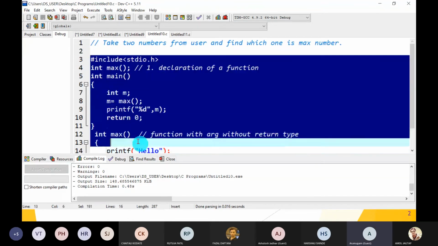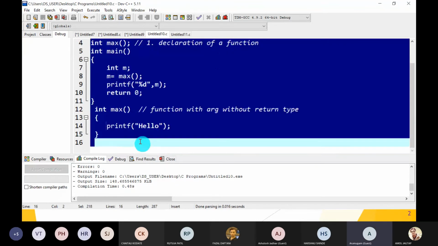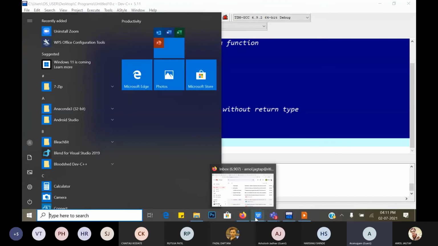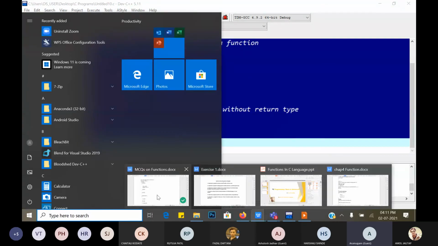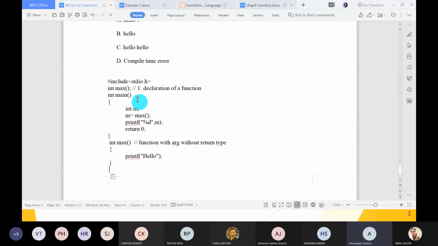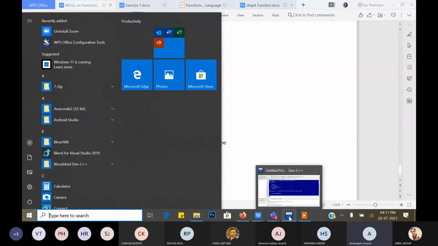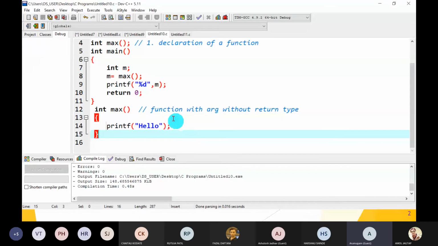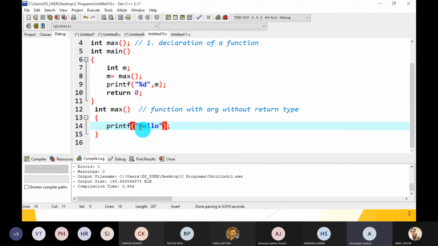Sir, the function of printf is only displaying the statement, but how does it count the letters, like 5? I don't get you. Please repeat your question. Printf is printing the statement, but how is it possible? How does it count the letters of hello?